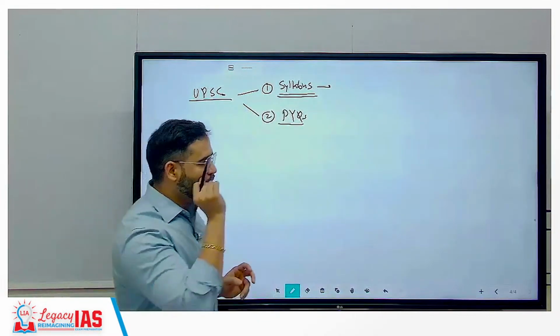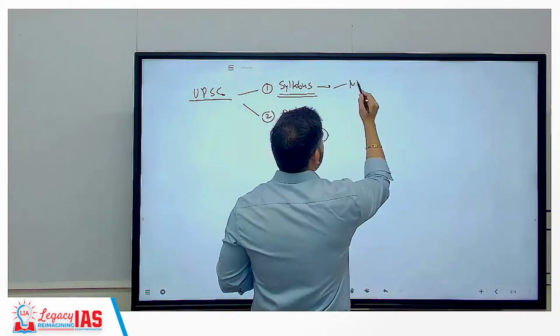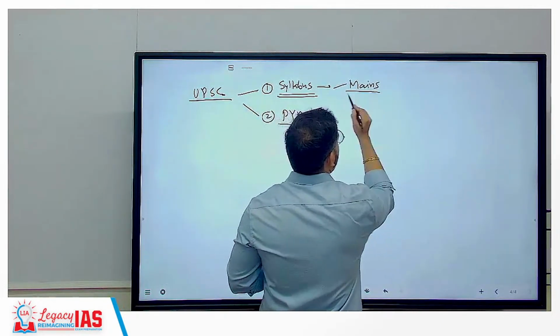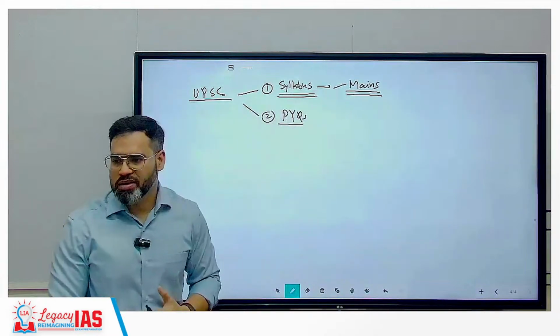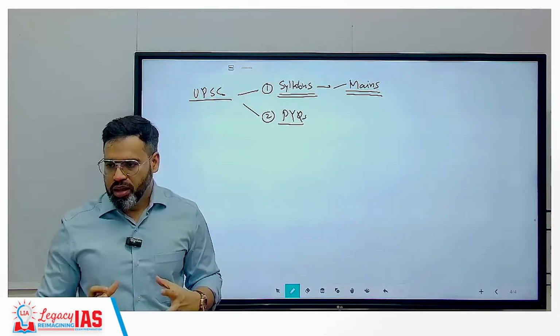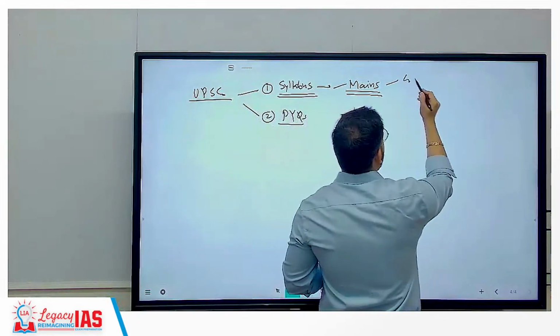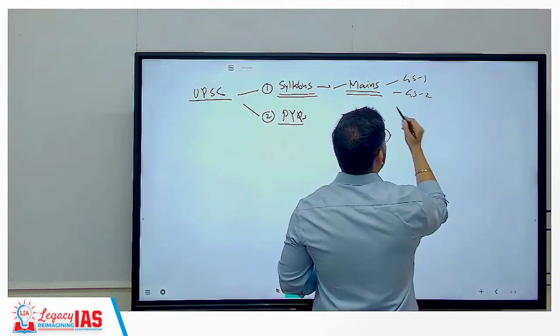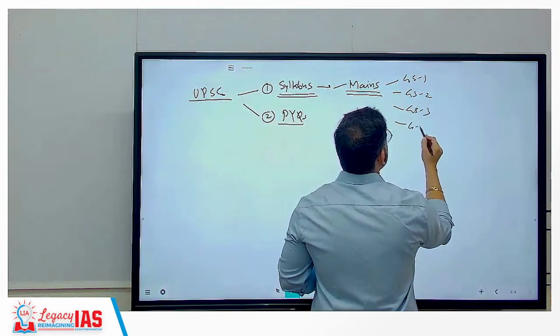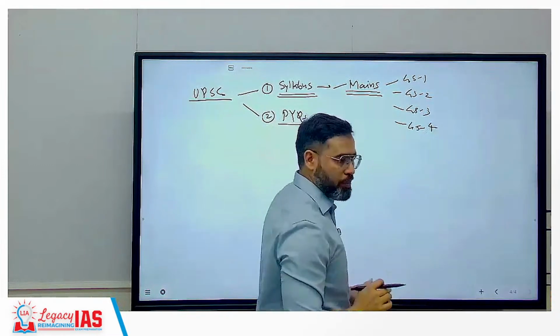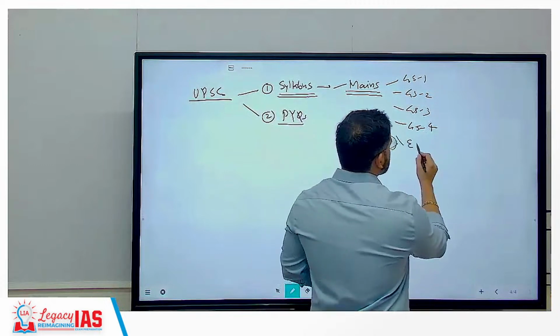So when I say syllabus, which syllabus do you have to focus on? Definitely the mains exam, not prelims, because the prelims syllabus is not that detailed. The mains syllabus is the one that explains things, like for example GS paper 1, GS 2, GS 3, and GS 4. Correct? There is also the essay paper.